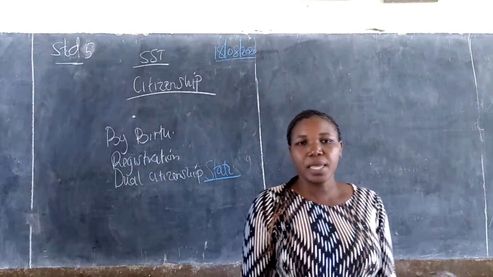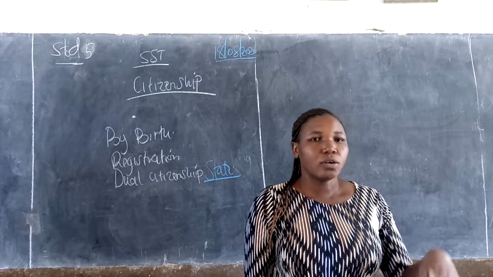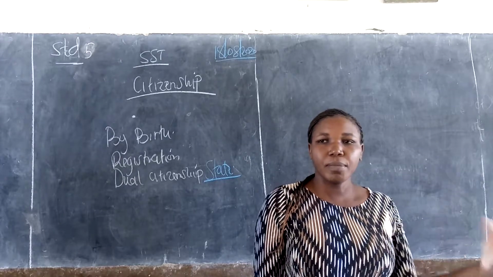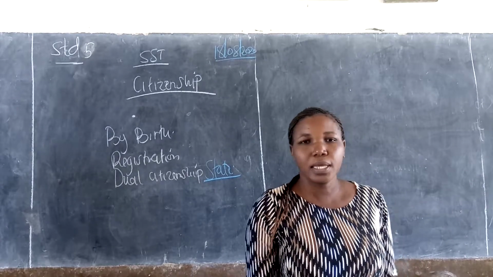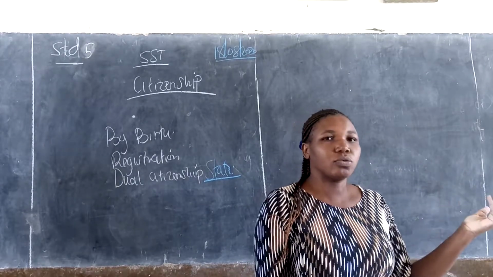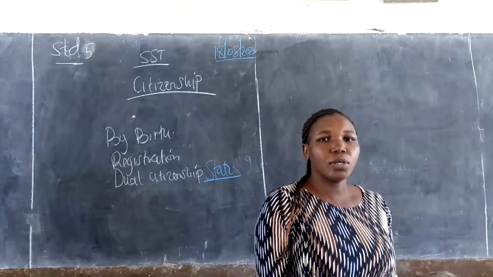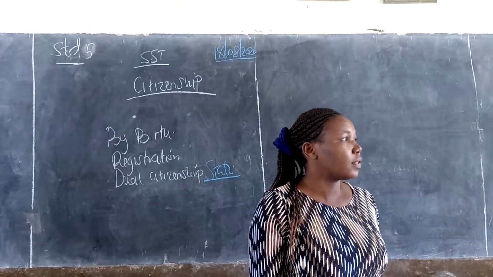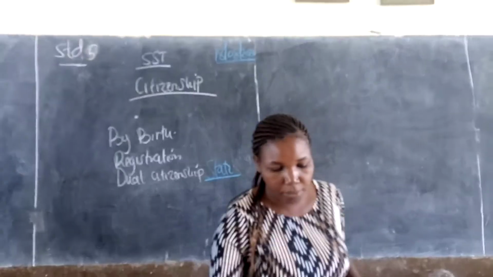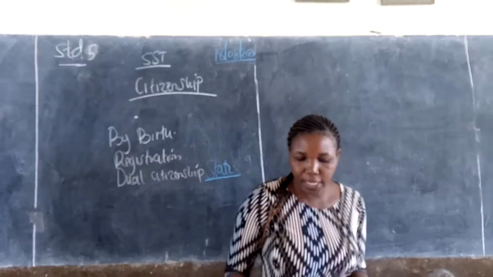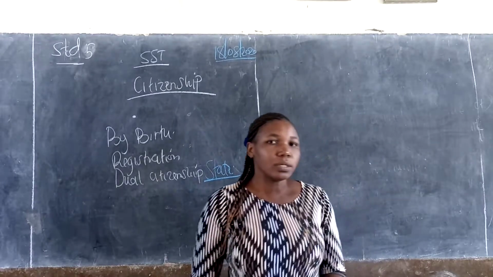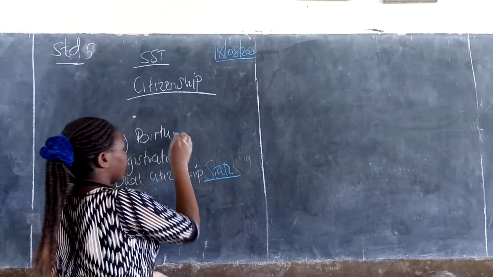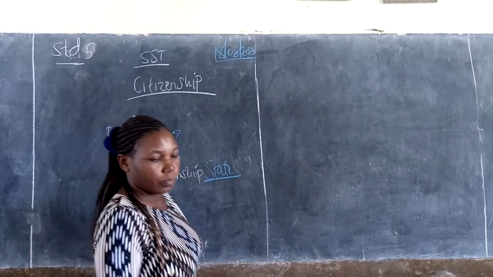Maybe your parents were born here in Kenya and you decided to migrate to another country. You can both be a Kenyan here, and in another part of the world you can also be a member of that country. So let's start with by birth.